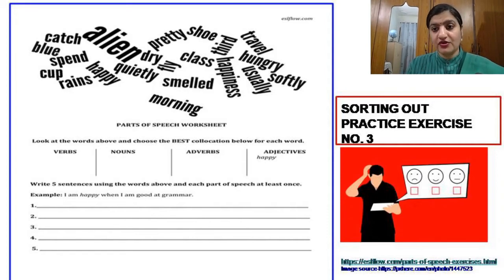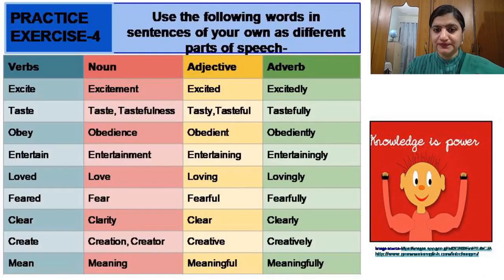And then further you have to use them in sentences of your own. At least you should be able to make sentences with each part of speech. Make 5 sentences with 5 verbs, 5 sentences with 5 nouns, 5 sentences with 5 adverbs, so on and so forth.